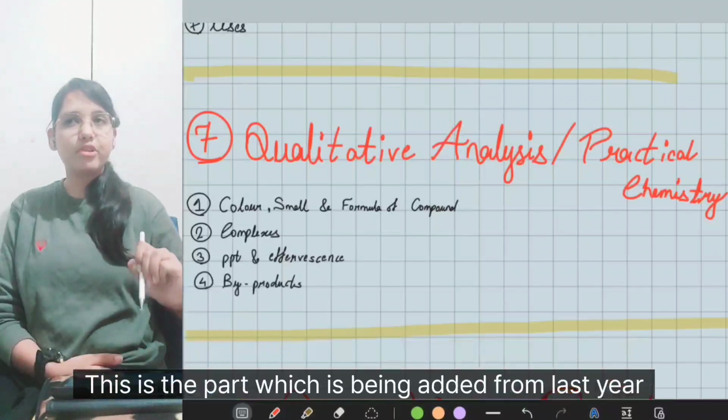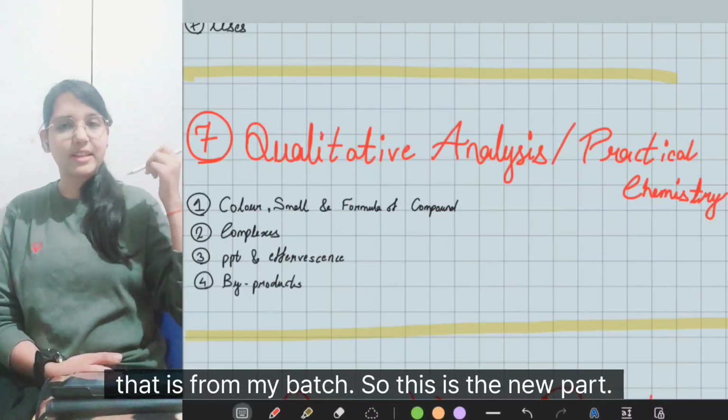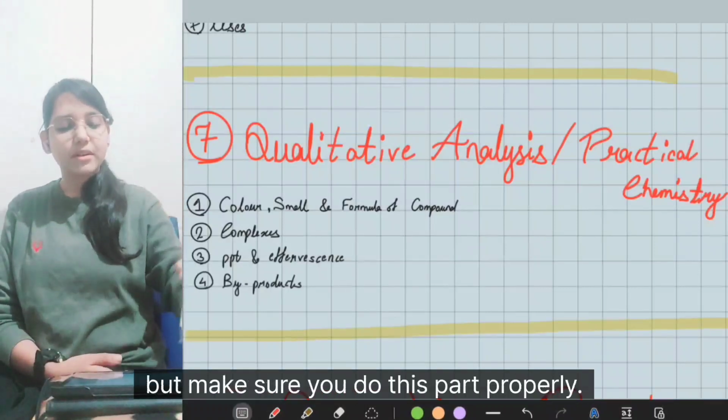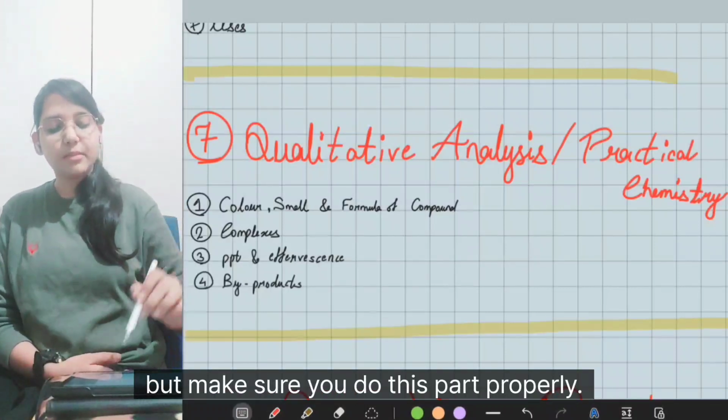This is the part which has been added from last year, that is from my batch. So this is the new part. You will not be getting a lot of PYQs, so you cannot solve a lot of questions, but make sure you do this part properly.